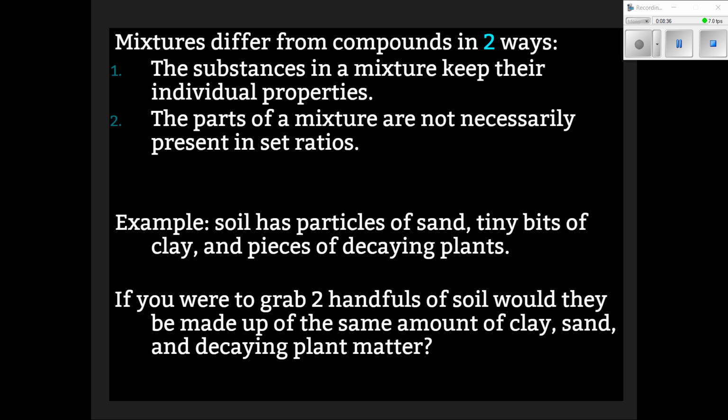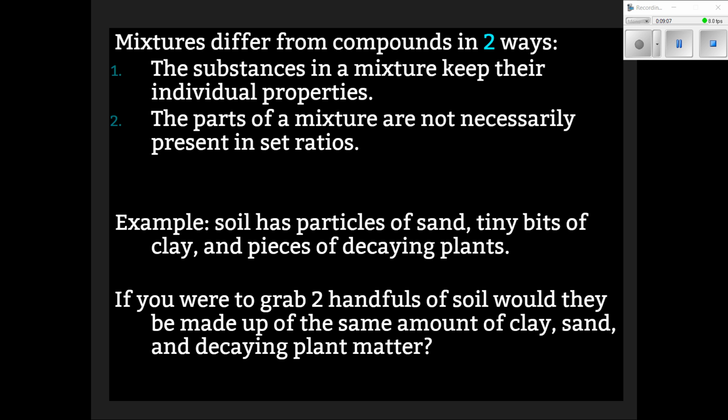So remember, mixtures are different from compounds in two ways. The substances in a mixture keep their individual properties. Like we said, in the salad dressing, we could still see the little bits of herbs and spices floating around. They still have their original properties. They didn't become anything totally different. And the second part is that the parts of a mixture are not necessarily present in set ratios. So this sounds difficult to understand. Let's think about it for a minute.